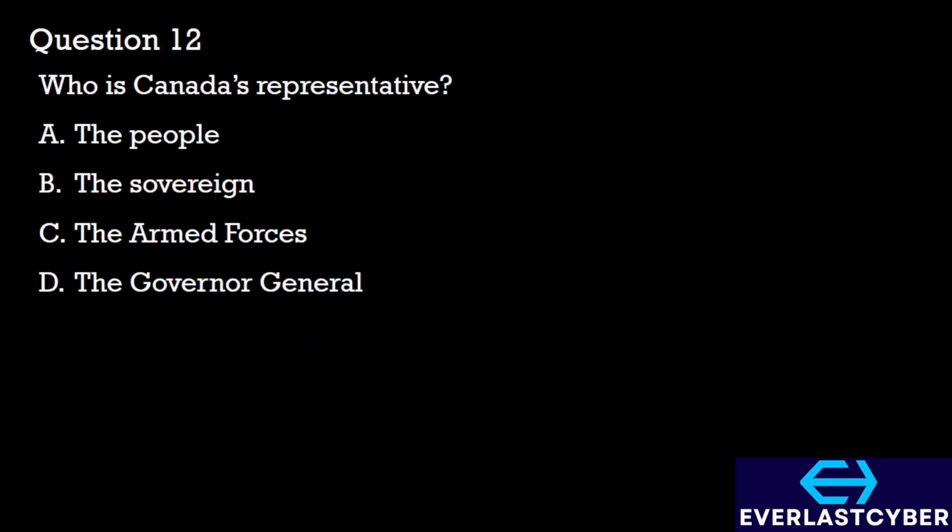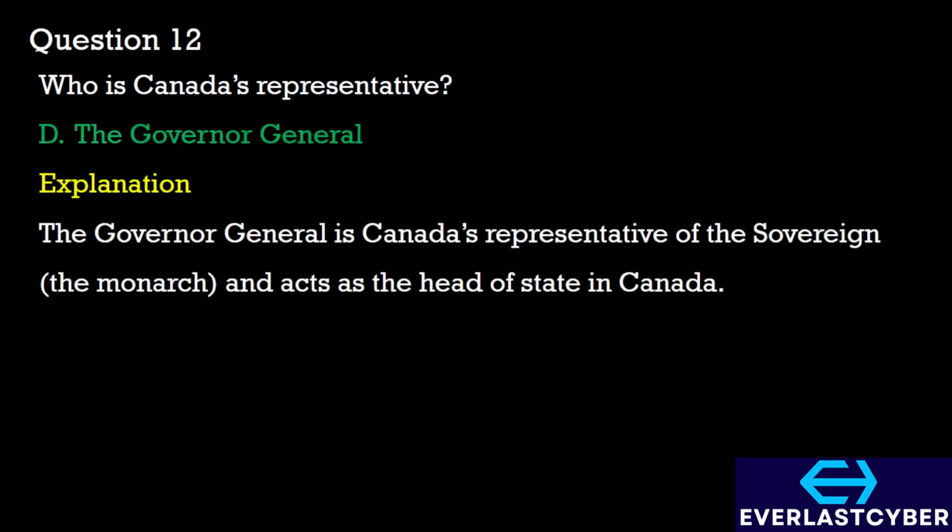Question 12. Who is Canada's representative? A. The people, B. The sovereign, C. The armed forces, D. The Governor General. We'll be going with option D. The Governor General is Canada's representative of the sovereign and acts as the head of state in Canada.